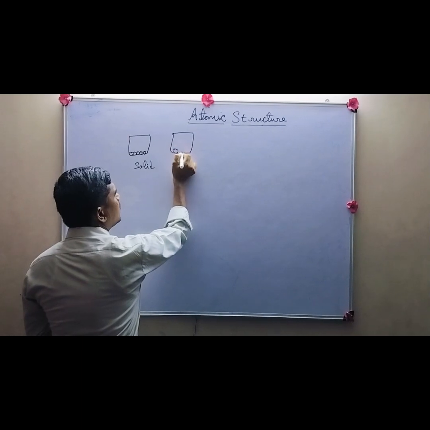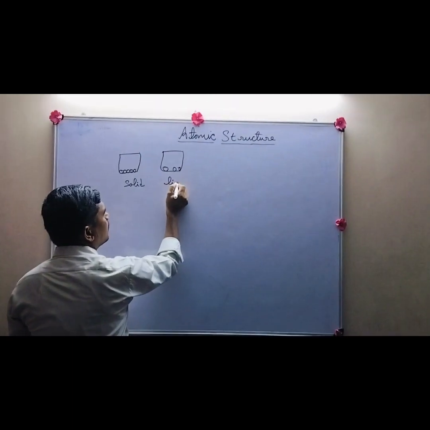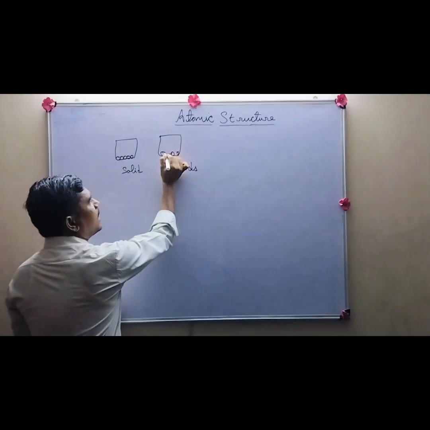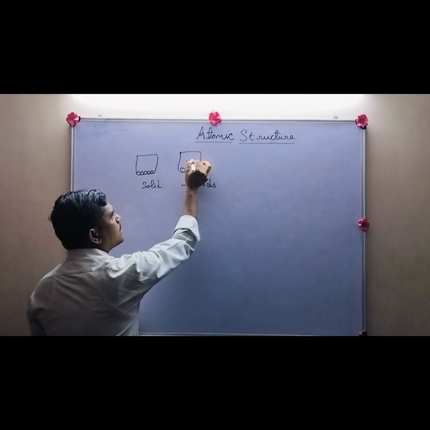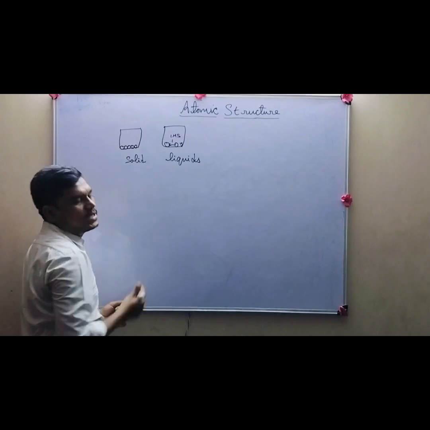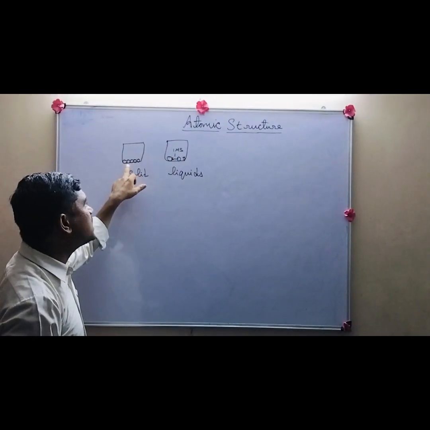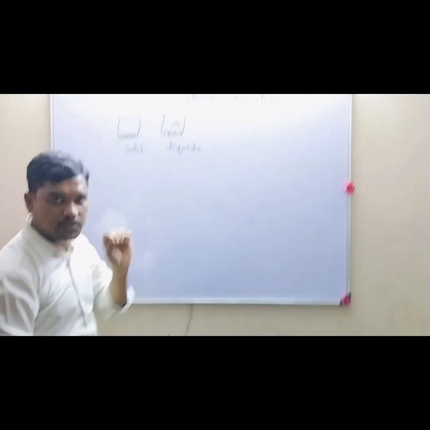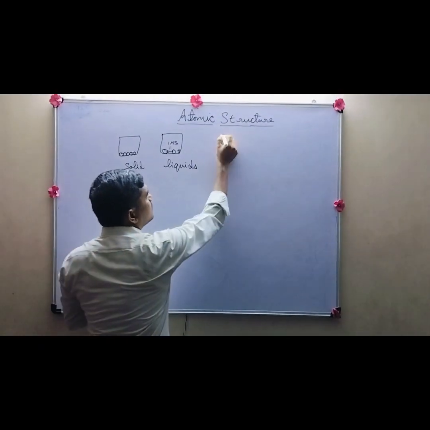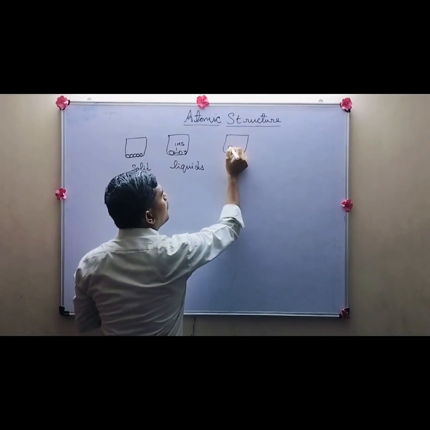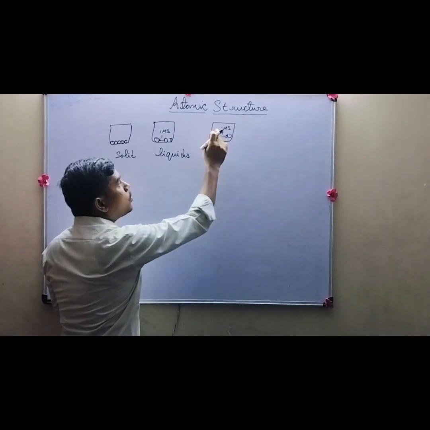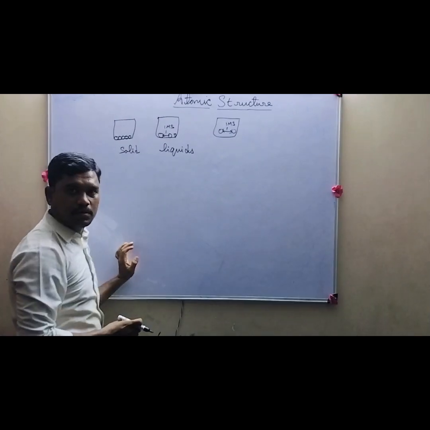And liquids have an IMS. What is IMS? Intermolecular space. There is space between the molecules, we call it IMS or intermolecular space. In gases, the IMS is more when compared to the liquids, right?